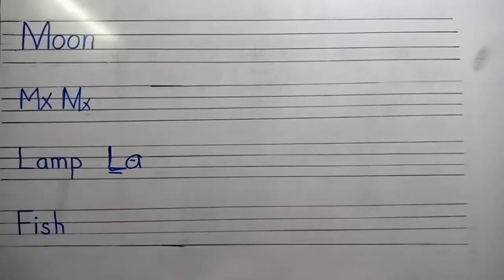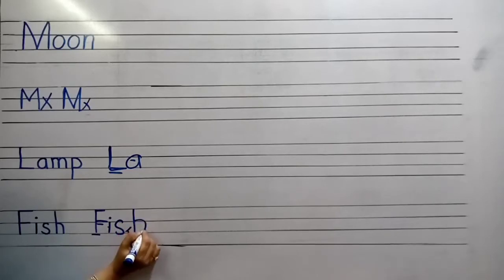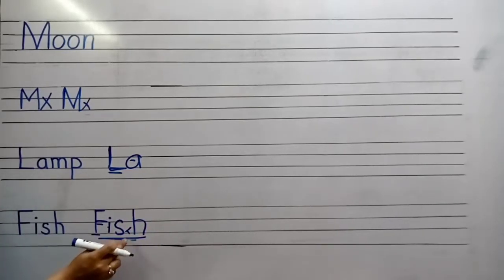F-I-S-H, fish. We write F like this. This is wrong because of here. We write S like this. This is also wrong. Kids, this formation is wrong and we deduct numbers here.